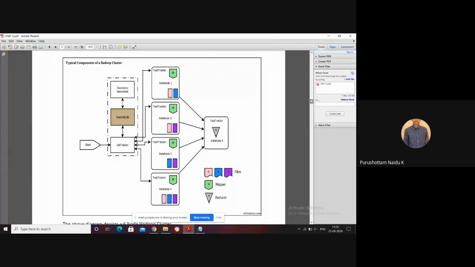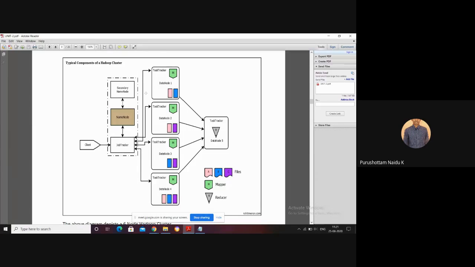If you look at the components, the client interacts with Hadoop. It contains the job tracker, name node, secondary name node, data node, and task tracker. These are the main components of a Hadoop cluster. Already we discussed the role of the name node and data node in HDFS architecture.